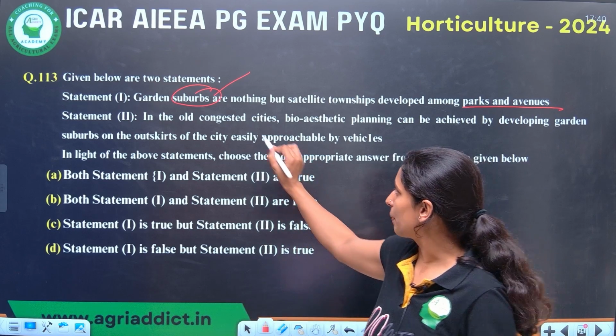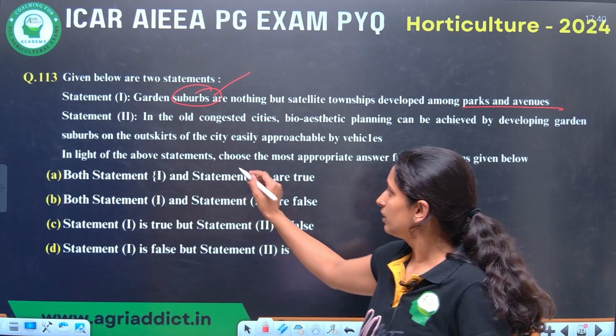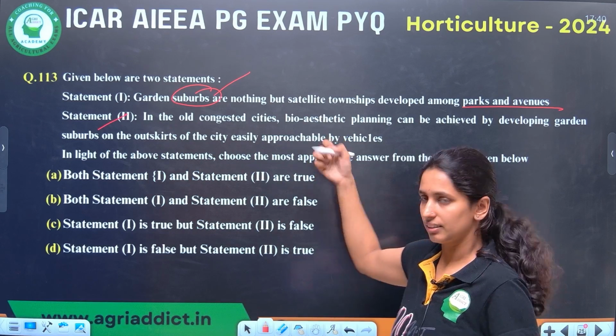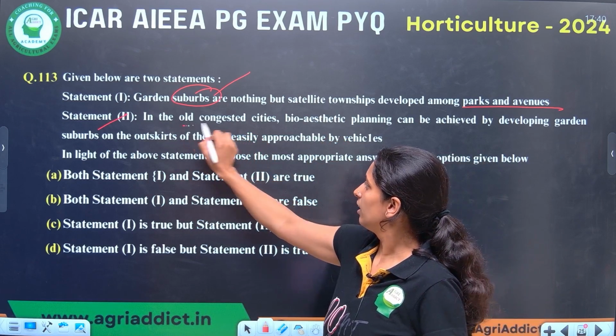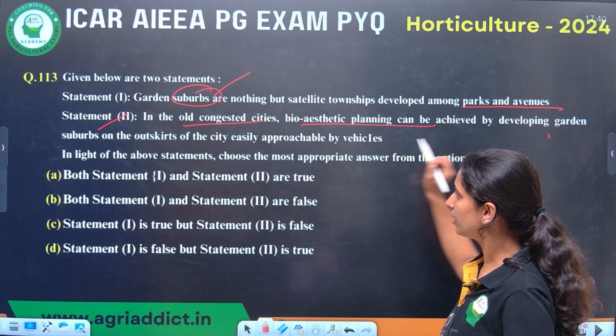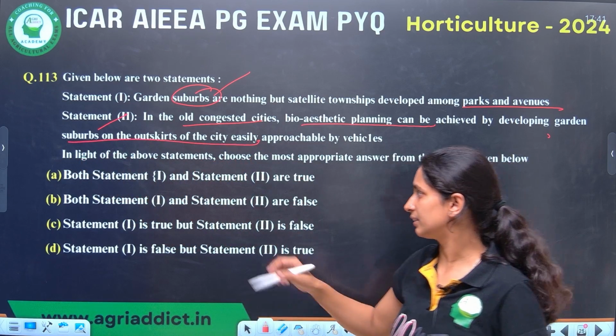Here there will be no space. So what will they do? They will develop a garden outside the city. So statement 2 they have given: in old congested cities, bioesthetic planning can be achieved through the suburbs, outskirts of the city. What I have told, that only they have given. So both the statements are correct.